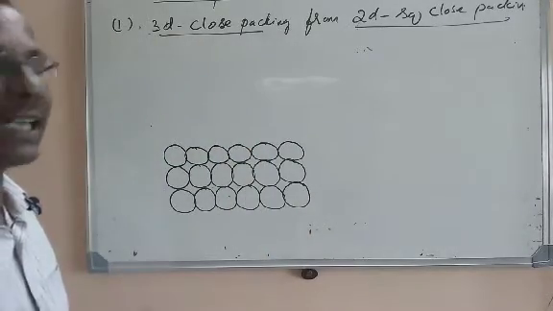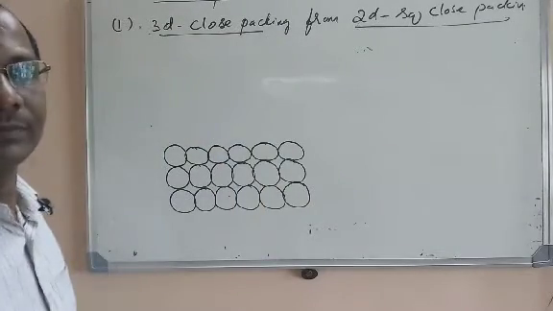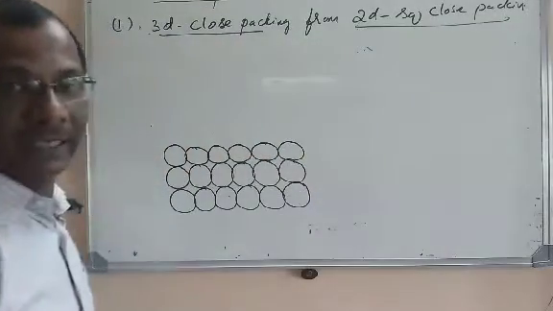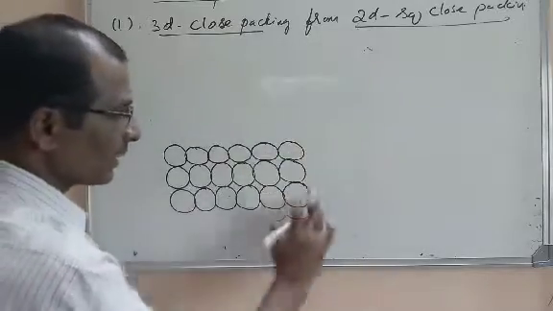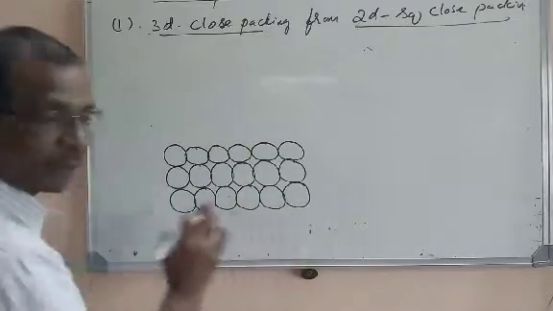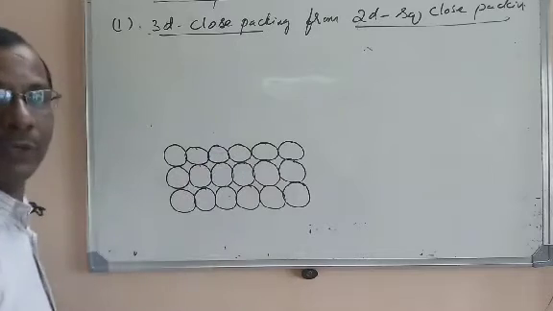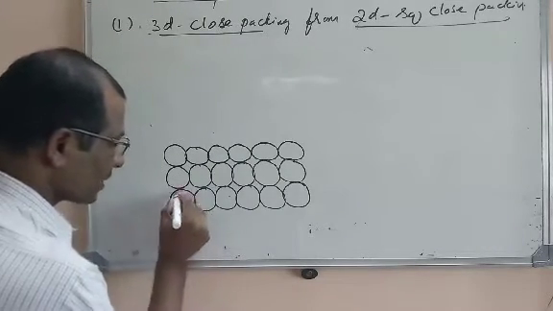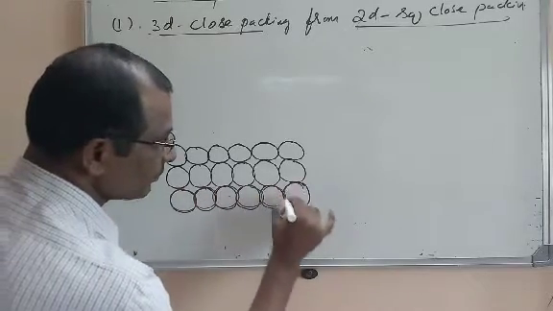Now the second layer in a three-dimensional close packing is formed by taking one more layer of two-dimensional square packing. This is one layer, this is one layer. Now we'll keep the second layer. We take the same layer, one more layer, and we keep the second layer on the first layer.